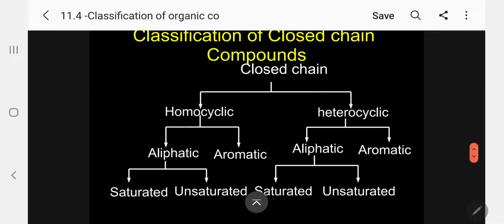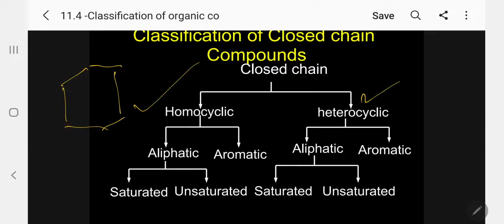Now coming to closed chain, I can classify broadly into homocyclic and heterocyclic. What is the meaning of homocyclic? Homo means all the atoms involved in the cycle should be the same, carbon. So carbon, carbon, carbon, carbon, carbon, carbon, and CH2 will always be there.